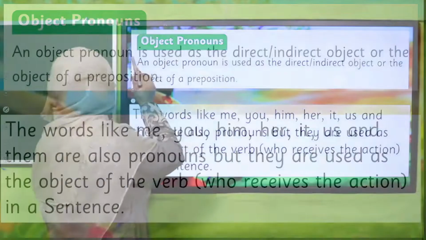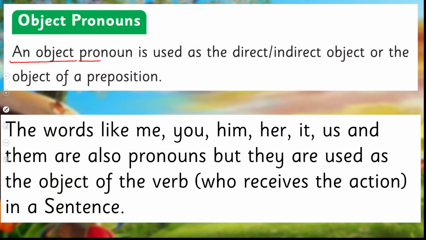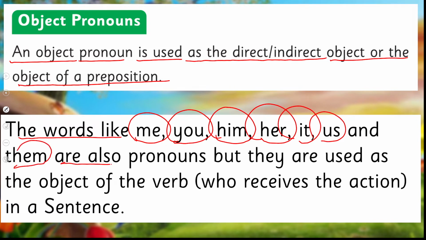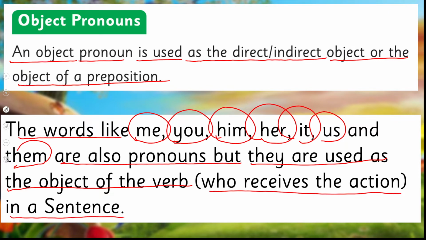Let's see what your book says about it. An object pronoun is used as the direct or indirect object or the object of a preposition. The words like me, you, him, her, it, us, and them are also pronouns, but they are used as the object of the verb, who receives the action in a sentence, right?